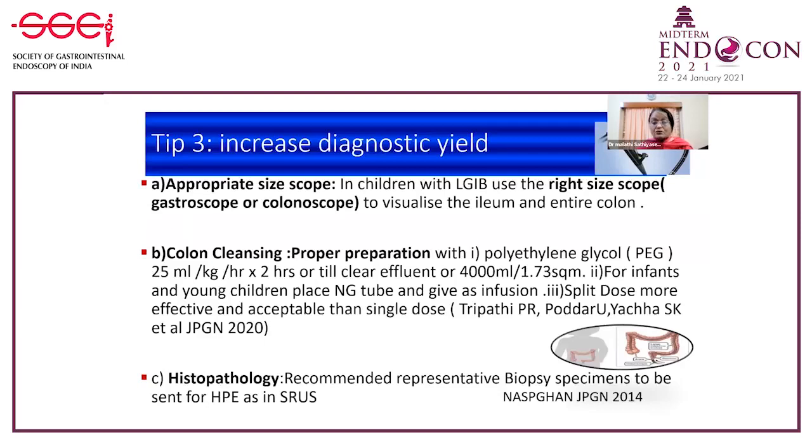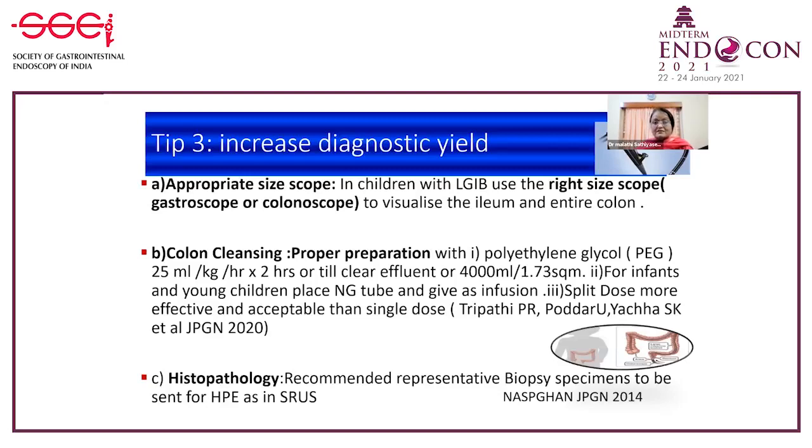You can give it at a single dose of 25 ml per kg per hour over 2 hours, or till clear effluent, or you use the other dose of 4000 ml per 1.73 square meter. And in young infants, you may have to place an NG tube and use an infusion. A recent study from SGPGI Lucknow has shown that split dosing, splitting the dose into 2 portions, one the previous evening and one on the day of colonoscopy, increases efficacy and also compliance, and is acceptable and was statistically significant.